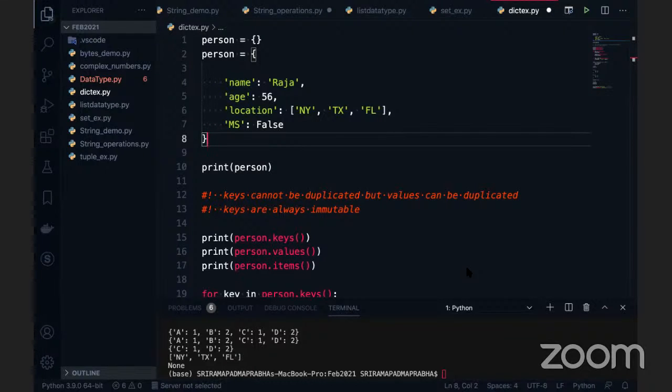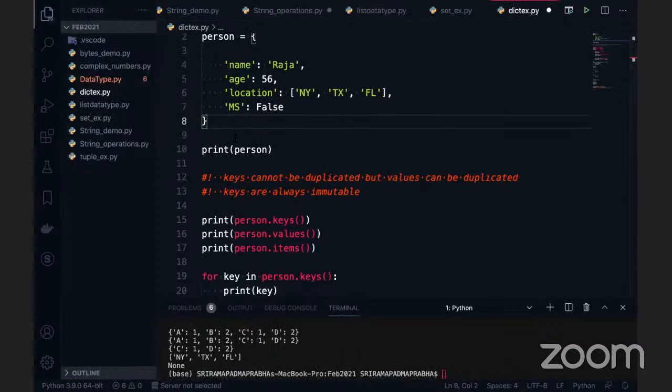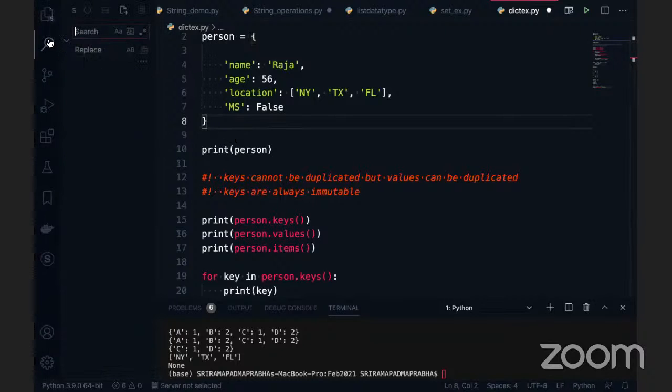Fine. One common question I have: we have this, I forgot the name. After search, the fourth sign in this bar.